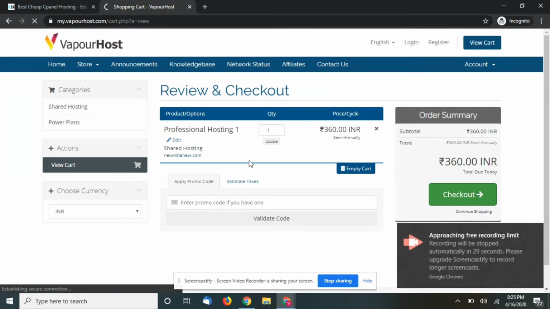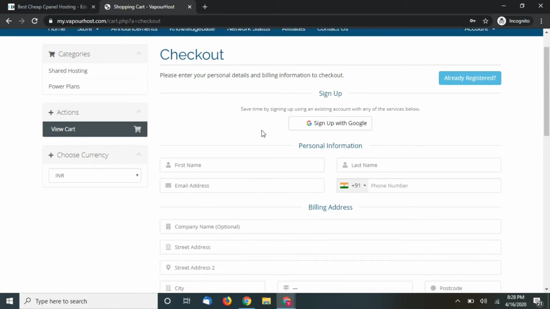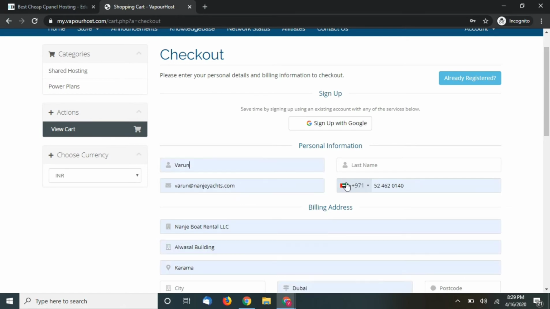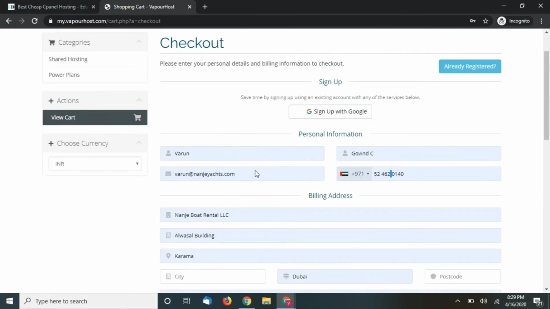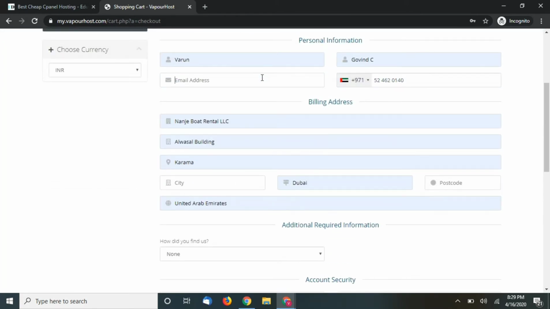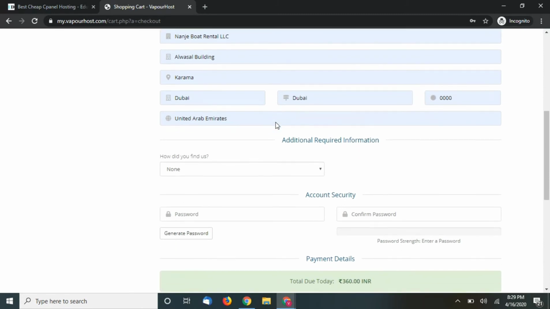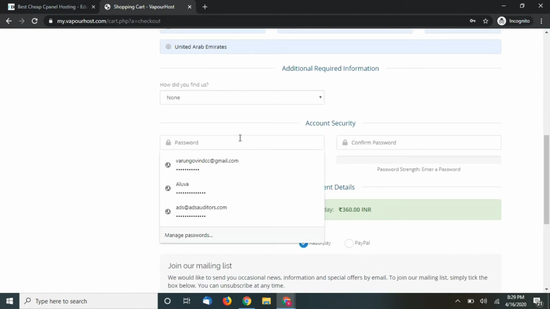And there is no promo code because you have already got the offer. Just click on checkout. So guys, you will be redirected to this page where you have to enter your information. Sign up with Google, I just tried and it didn't work out, so you may have to enter your details manually. So I'm just entering my details here. This is not my email address, always use your own.